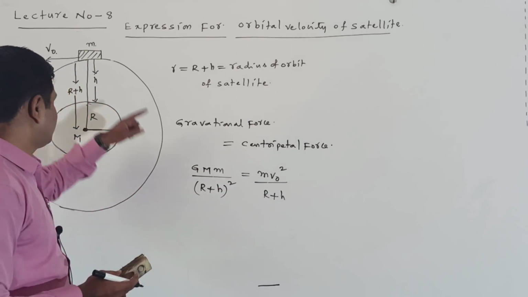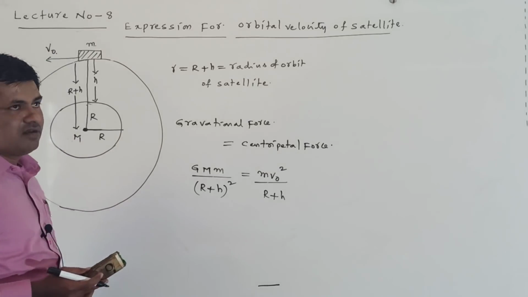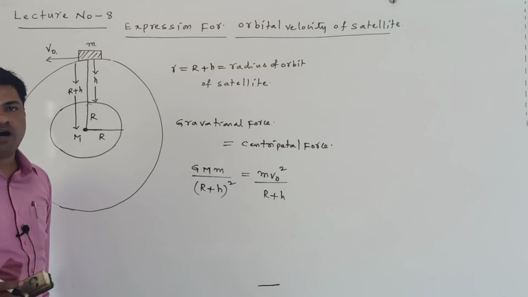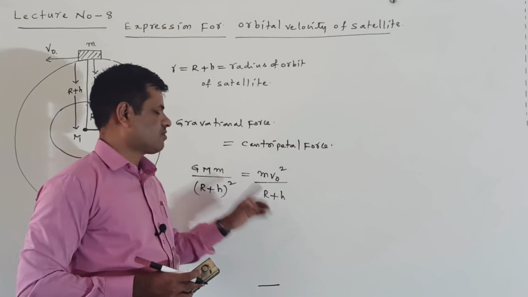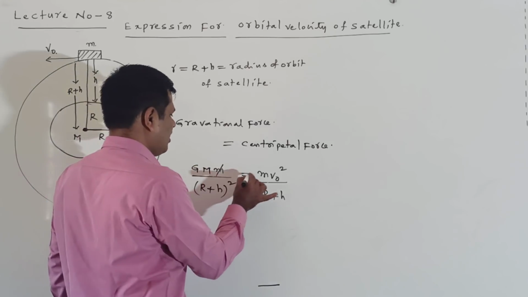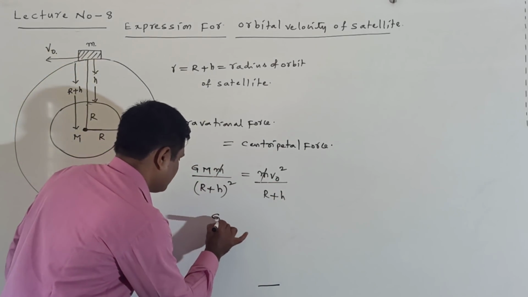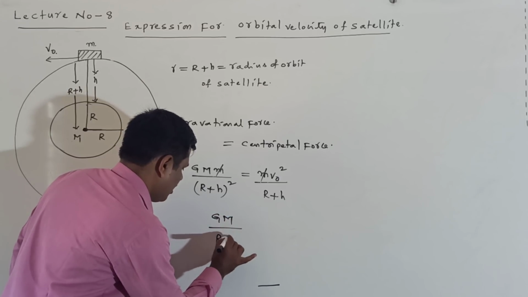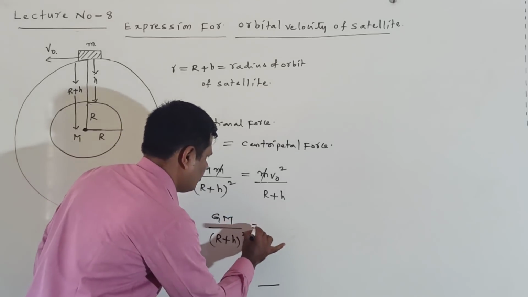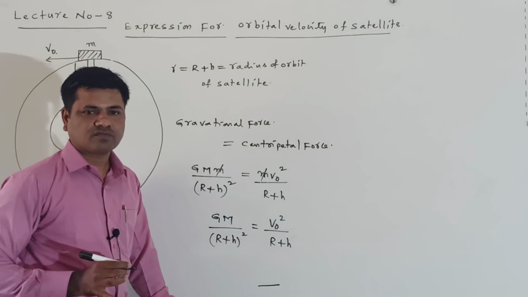The satellite is revolving around the earth with velocity v naught, which is called the orbital velocity. So here small m gets cancelled, and we get GM by R plus h whole square is equal to v naught square by R plus h.